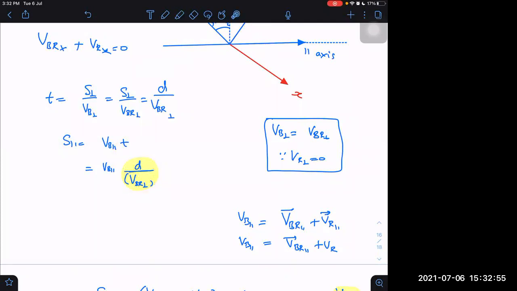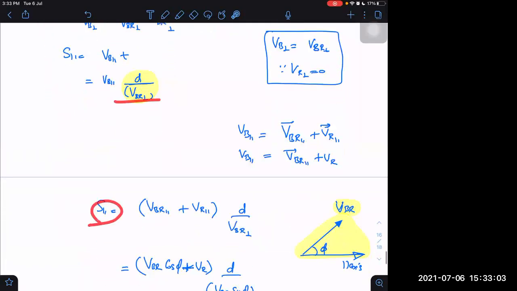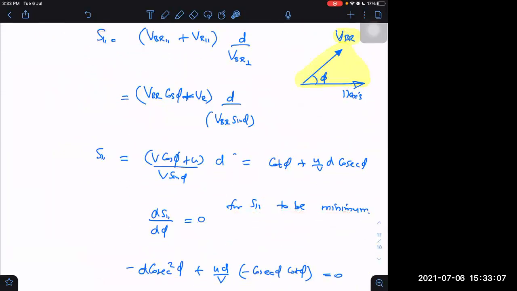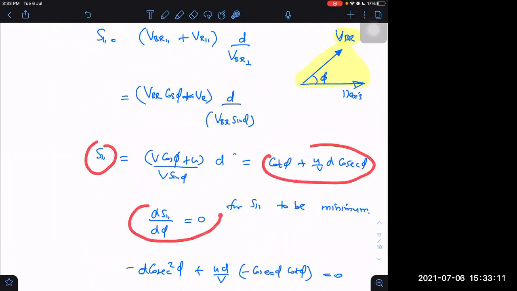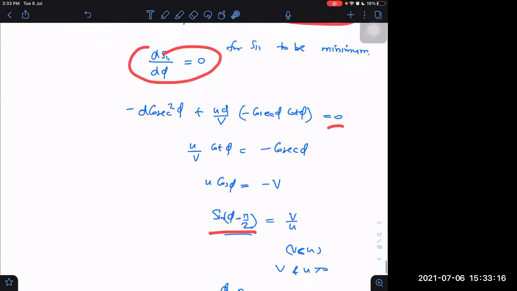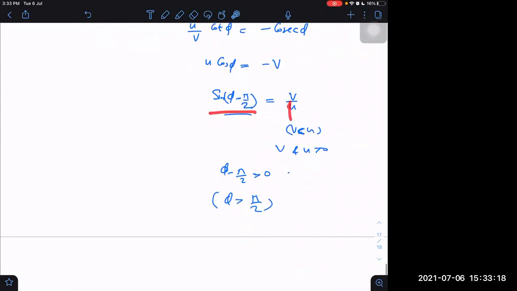Then for Sy to be minimum, I differentiated with respect to phi, put it equal to 0. Then I'm getting sine of phi minus pi by 2 is equal to V by U.